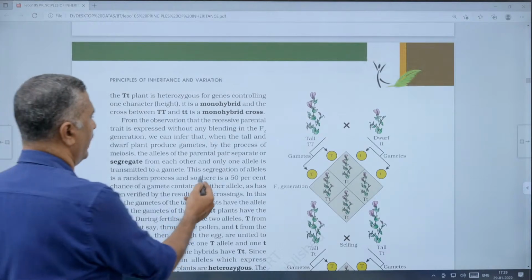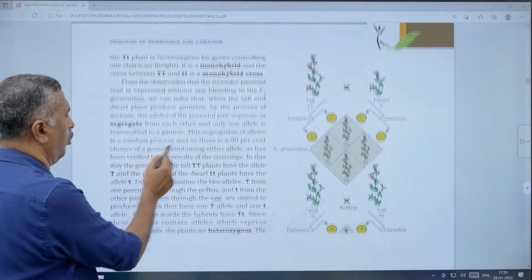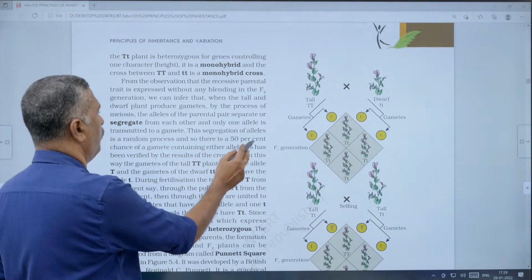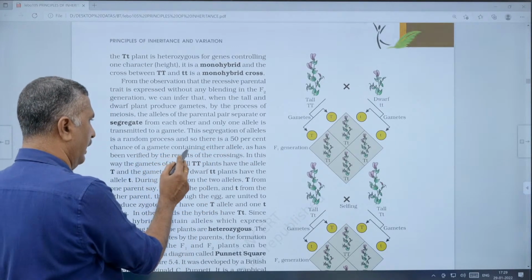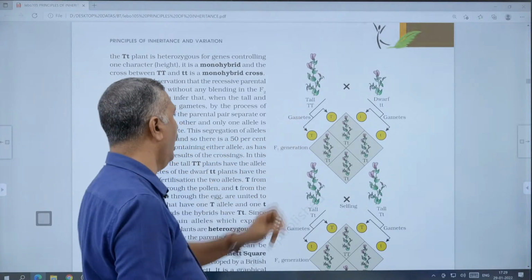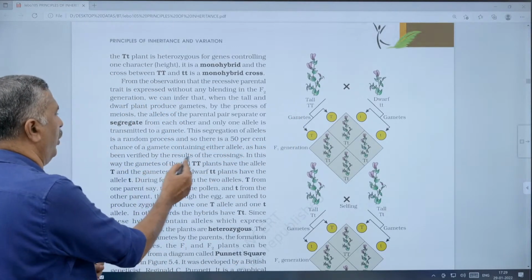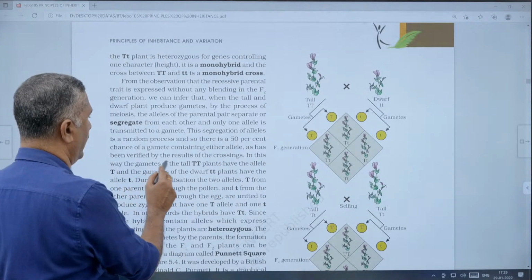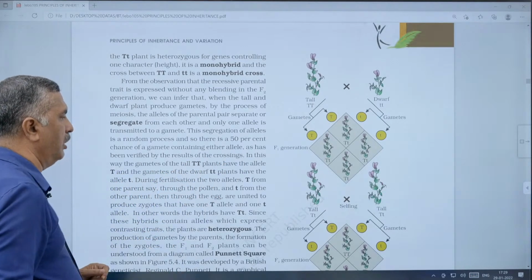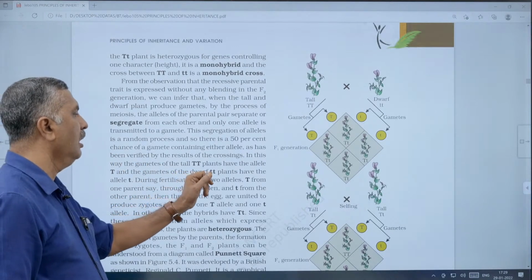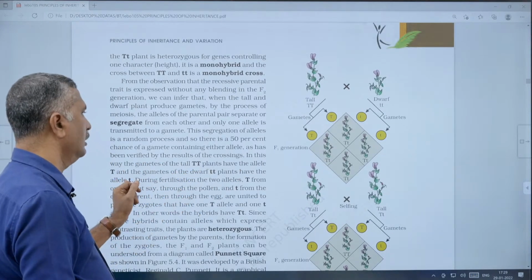This segregation of alleles is a random process, so there is a 50% chance of a gamete containing either allele, as has been verified by the results of the crossing. In this way, the gametes of the tall plants have the allele capital T, and the gametes of the dwarf plants have the allele small t.